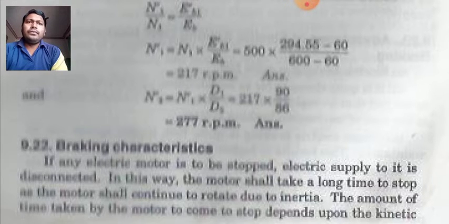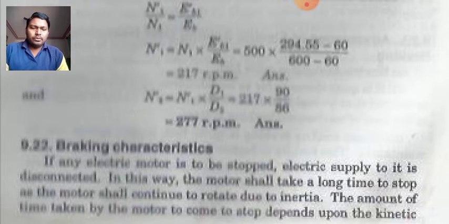If any electric motor is to be stopped, the electric supply is to be disconnected. In this way, the motor will take a long time to stop as it continues to rotate due to its own inertia.